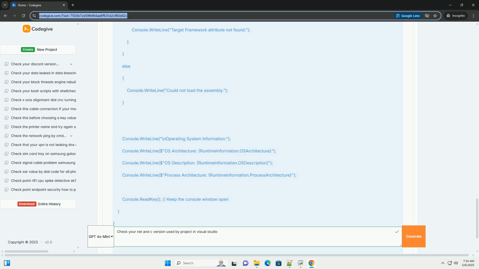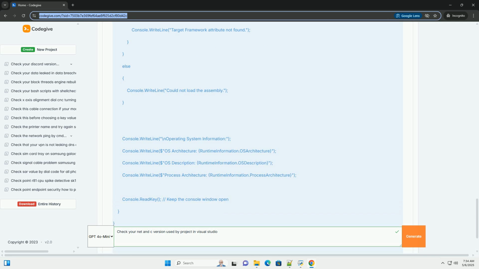RuntimeInformation.OSDescription, RuntimeInformation.OSArchitecture, RuntimeInformation.ProcessArchitecture. These provide information about the operating system and process architecture, which can be helpful for debugging and understanding the environment the code is running in.